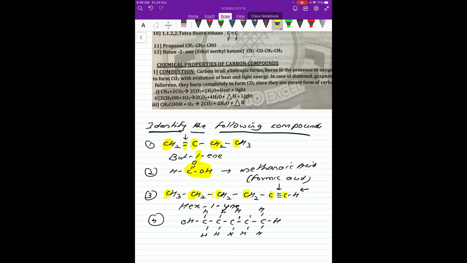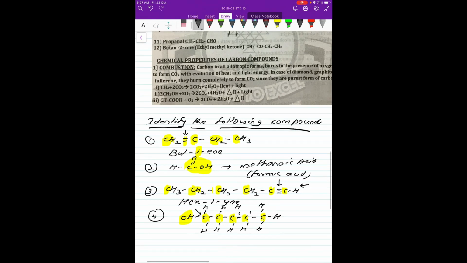The first thing I'll see is how many carbon atoms there are: 1, 2, 3, 4, 5. So 5 carbon atoms means it should be pentane, pent. But there is one functional group attached to it, that is OH, the hydroxyl group. It becomes an alcohol. But where is it attached? The attachment is on the first carbon atom. So we can say it is a pentanol, but since it is attached to the first carbon atom, I will write it as 1-pentanol.